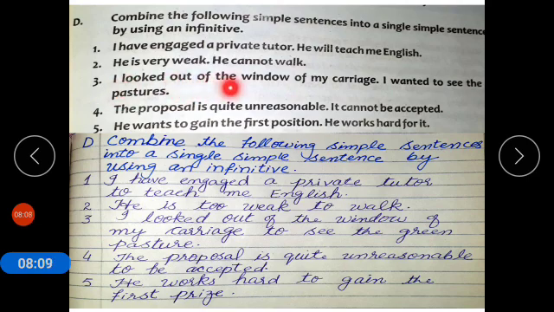I looked out of the window of my carriage. I wanted to see the pastures. Pastures, green fields. I looked out of the window of my carriage to see the green pastures. The proposal is quite unreasonable. It cannot be accepted. The proposal is quite unreasonable to be accepted. He wants to gain the first position. He works hard for it. He works hard to gain the first prize or first position.